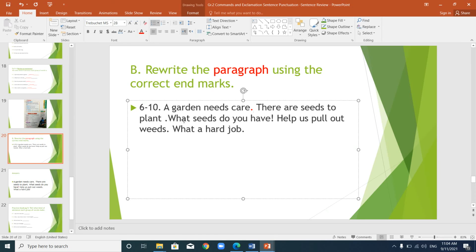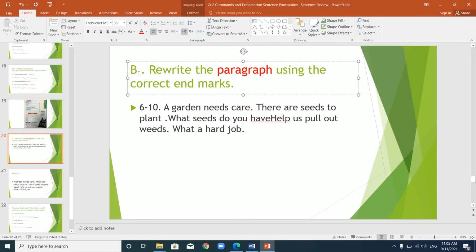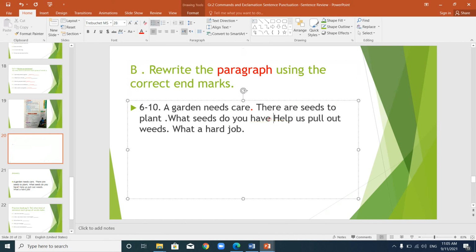Sentence number 3. What seeds do you have? And it ends with an exclamation mark. Here the sentence is asking you what seeds you have. So it's a question and it ends with an exclamation mark. Is that right? No. We end a question with a question mark.